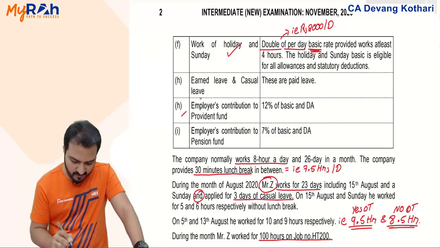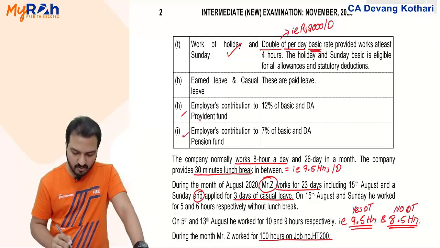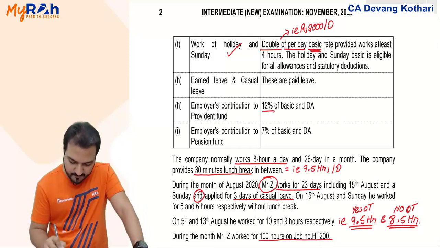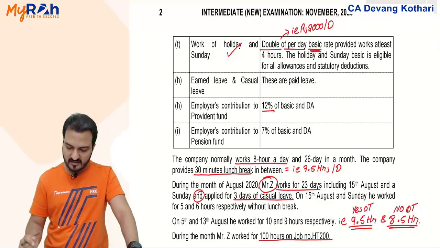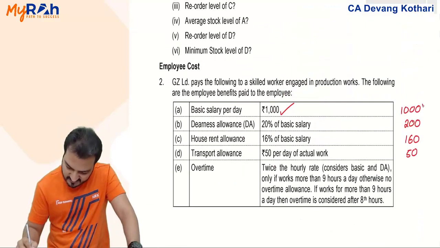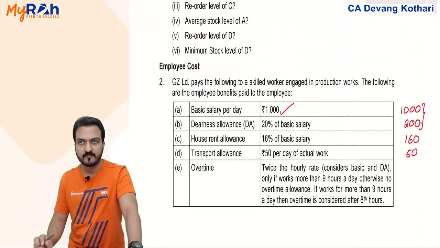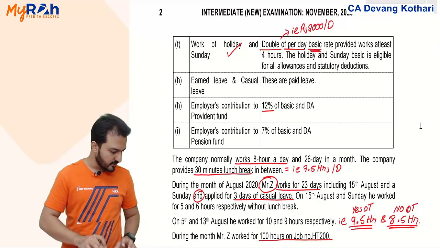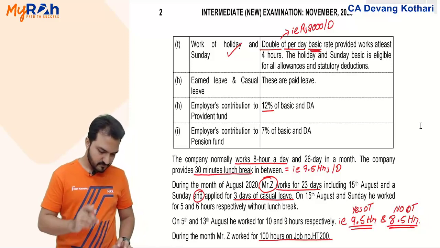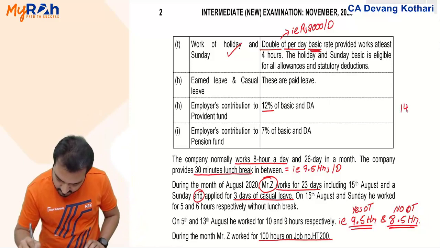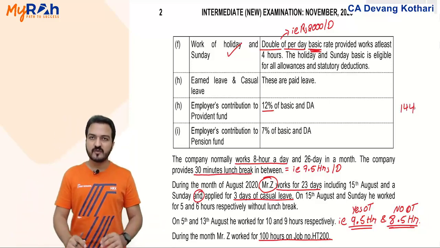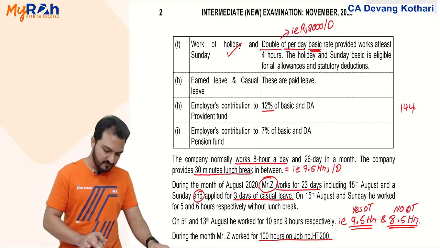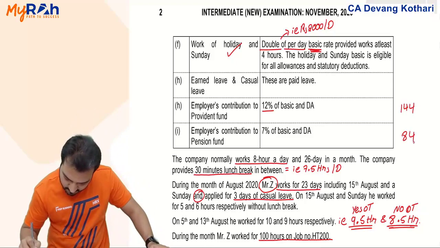Then employer's contribution to provident fund and employer's contribution to pension fund. Provident fund you pay 12% of basic and dearness allowance. My basic plus dearness allowance is 1200, and you pay 12% of that 1200, that is 144. And pension fund is 7% of basic plus DA. Basic plus DA was 1200 into 7% is 84.